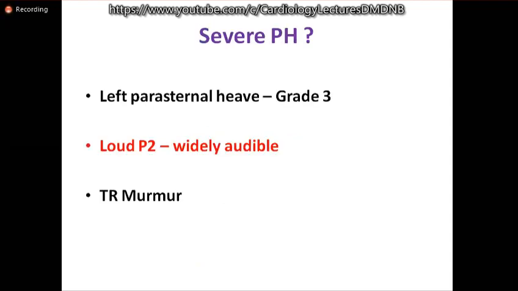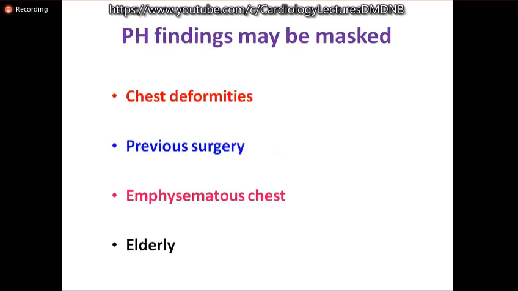So severe PH: parasternal heave, which is grade 3, loud P2, which is widely audible, and the murmur of TR indicate severe pulmonary hypertension. Sometimes PH findings may be masked. The patient may have class 3 dyspnea, but there are no findings of pulmonary hypertension clinically. So you may say moderate pulmonary venous hypertension but normal PA pressure. You should not say that, because whenever there is pulmonary venous hypertension, there has to be pulmonary arterial hypertension. So it may be missed or masked in patients with chest deformities or previous surgery, the elderly, and emphysematous chest.